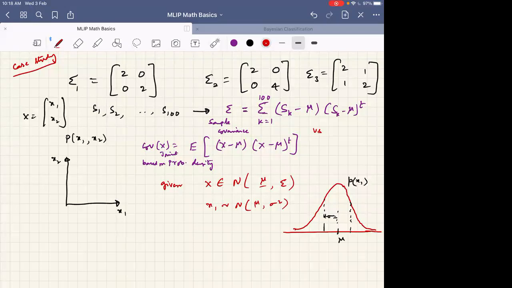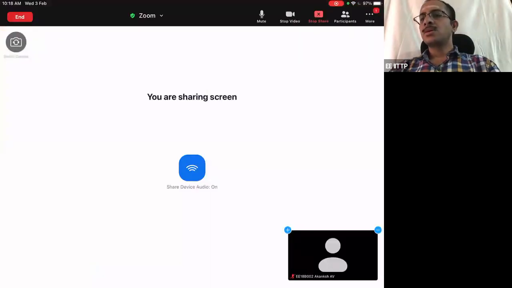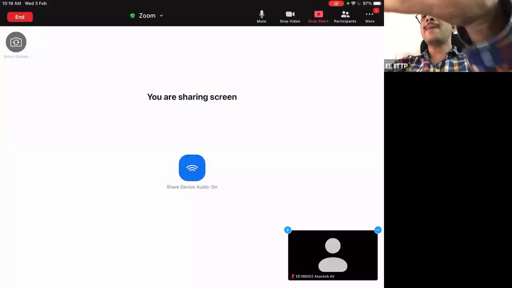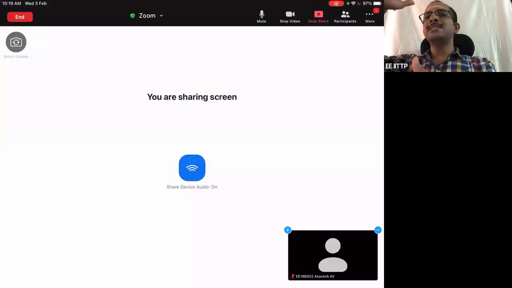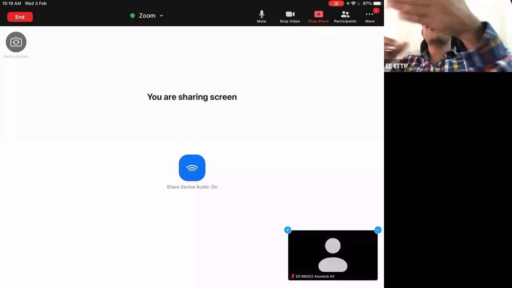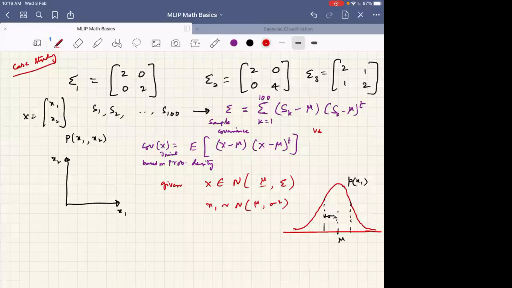So it looks like a bell curve, like a hill also. As you can think, it will have a very high height at the middle, and it will be tapering out in all directions. In two dimensions, in the x1, x2 plane, it will be tapering out like that. Fine. So now the question is, if I want to sketch it, how do I sketch it?